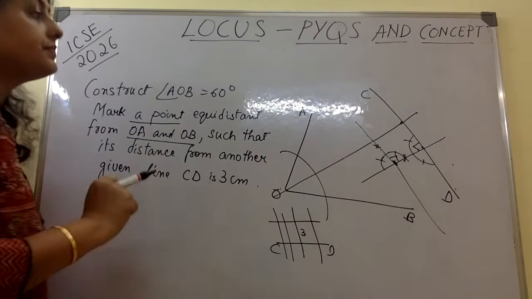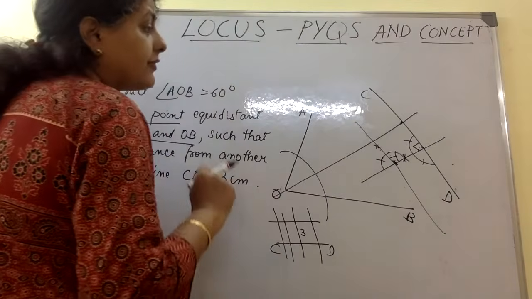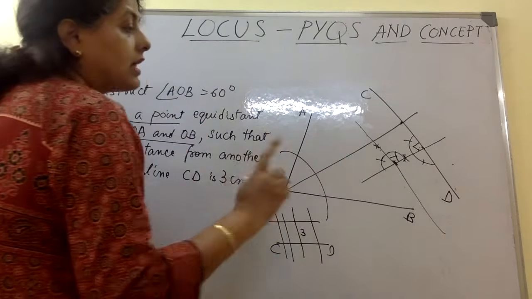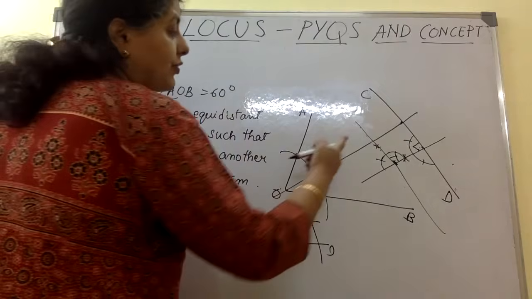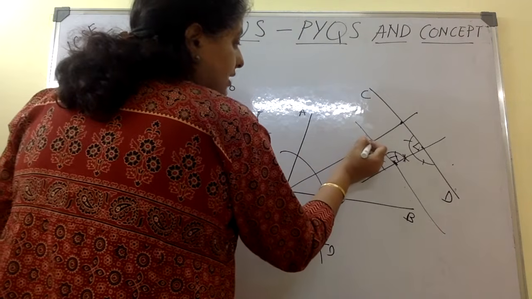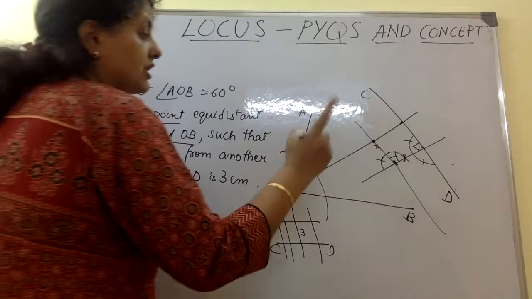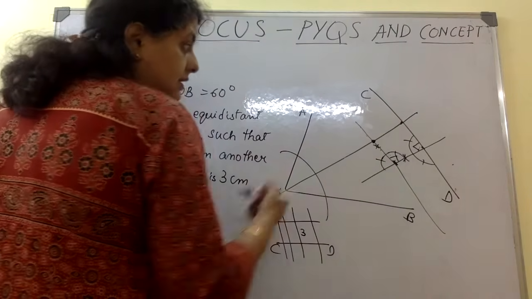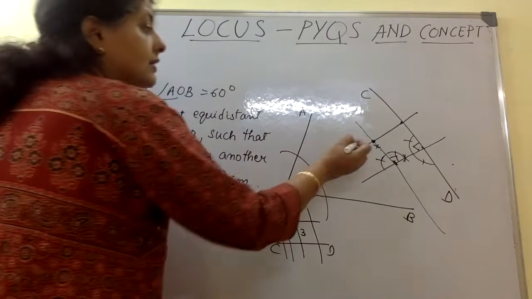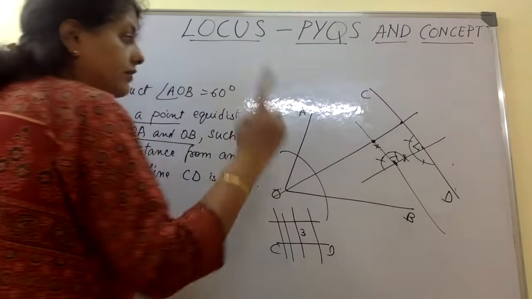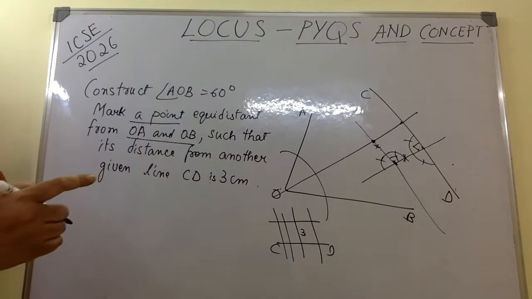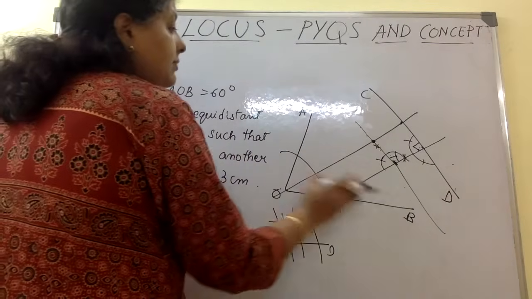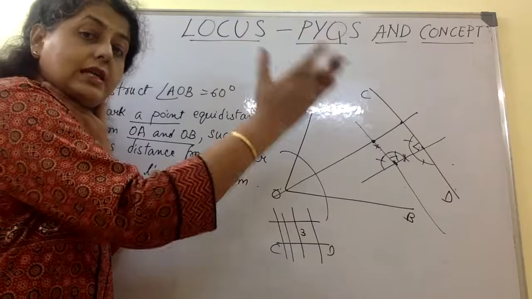So if the distance between these two lines is 3 centimeters, I will have to look for that point on this line, which is where the parallel line cuts this angular bisector. Why? At this point it is following the first rule, which is saying that the point has to be equidistant from AB and AC, simply because it is on the angular bisector.